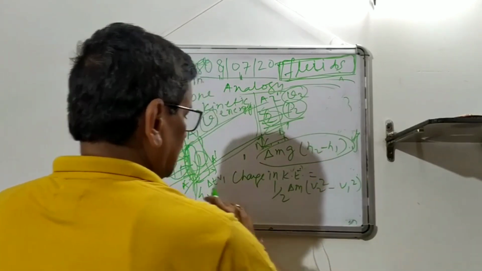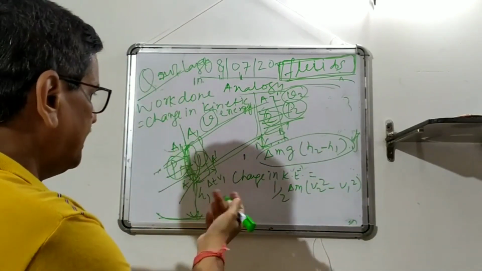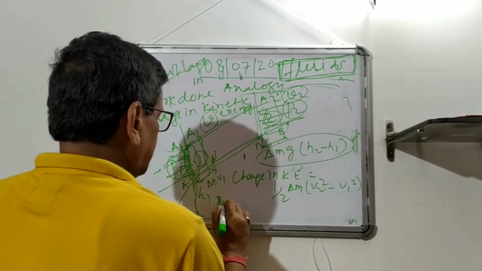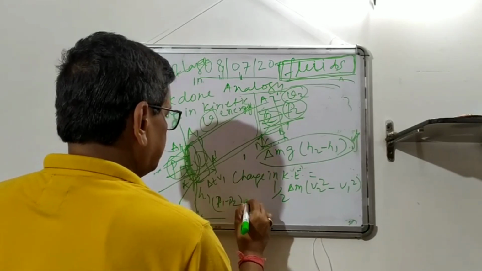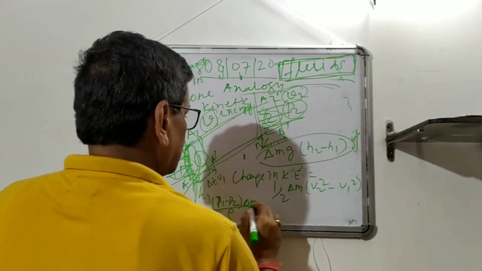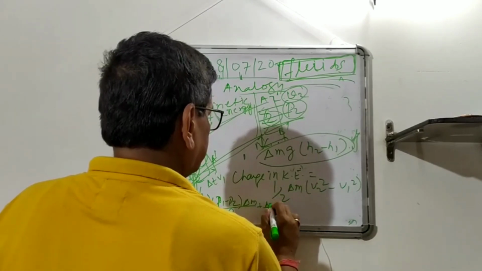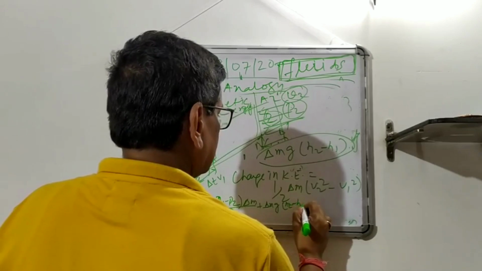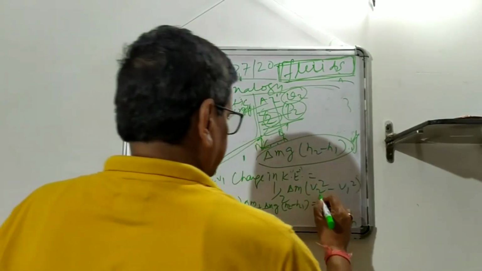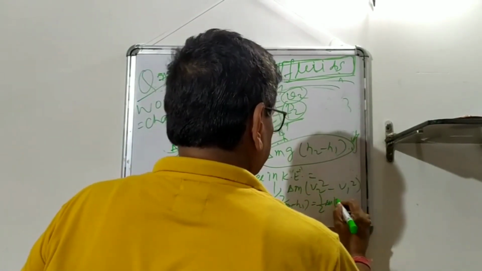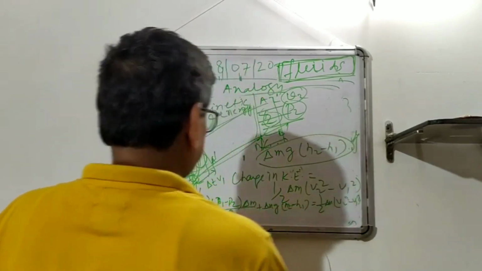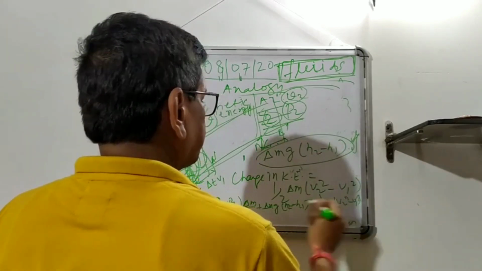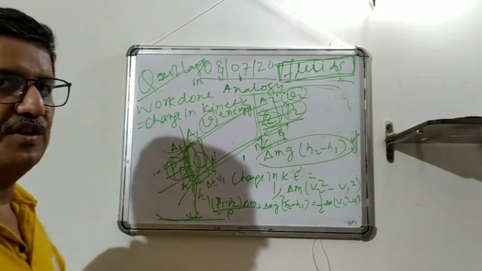If you put the equations, then we get pressure head is P1 minus P2 into delta M by rho plus delta M G into H2 minus H1 equal to half delta M into V2 square minus V1 square. And you rearrange it, then you get that P1 by rho plus G H1 plus half V square equal to that, and that means it's constant.